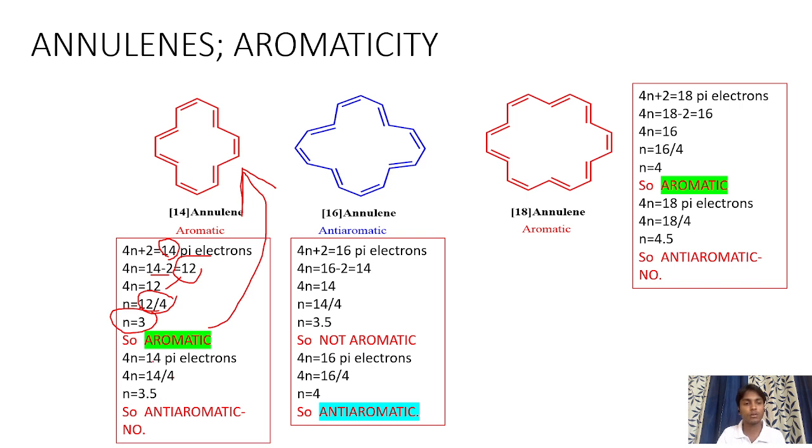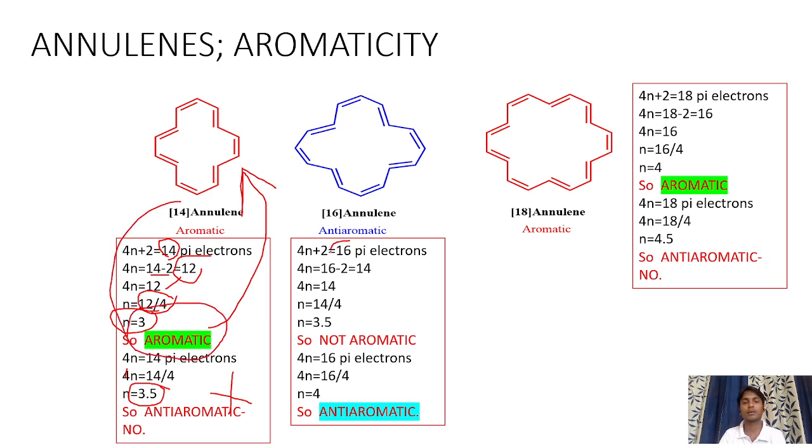So the 4n rule we can apply. 4n is equal to 14. 4n is equal to 14 divided by 4. Then n is equal to 3.5. So it cannot be considered as an anti-aromatic compound. So the 14 annulene is aromatic in nature.